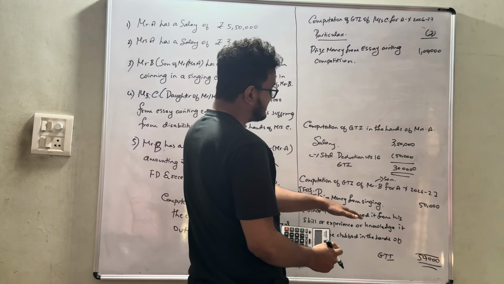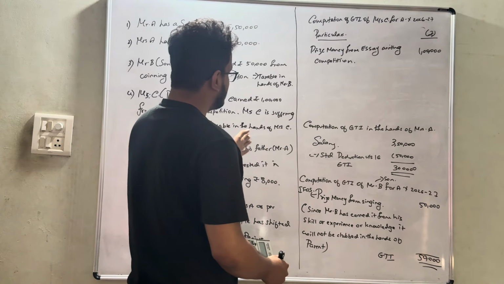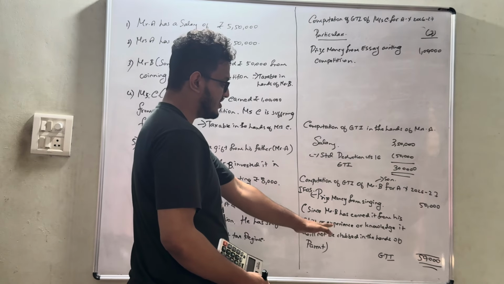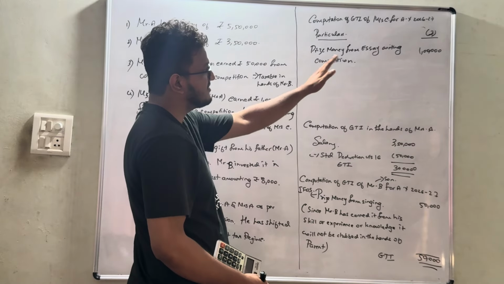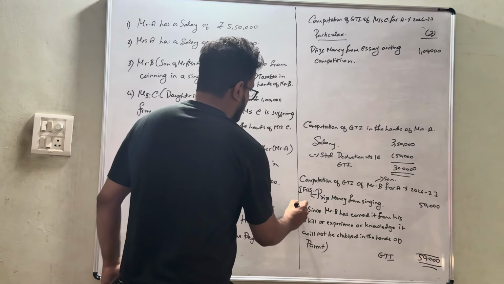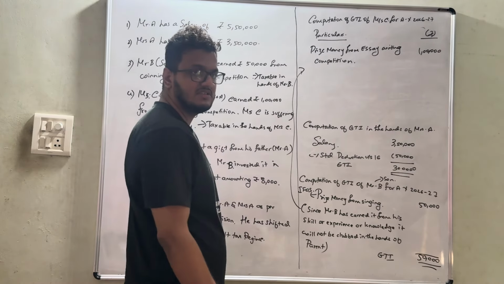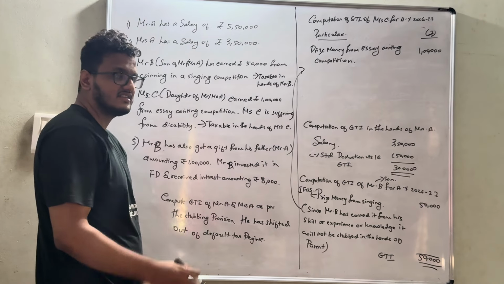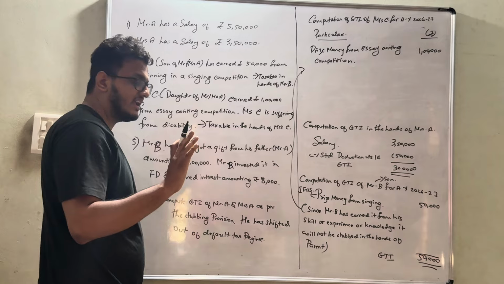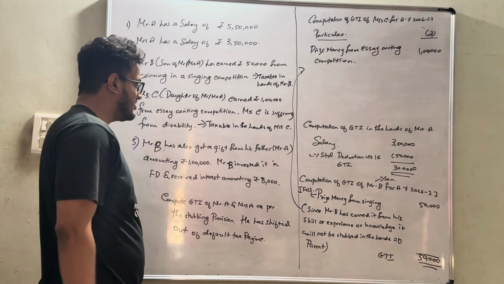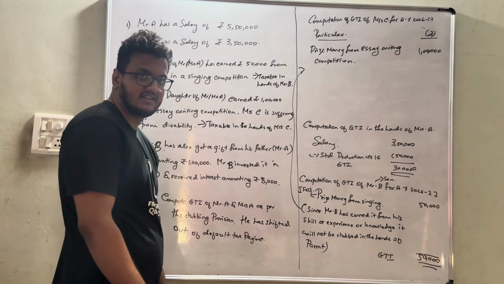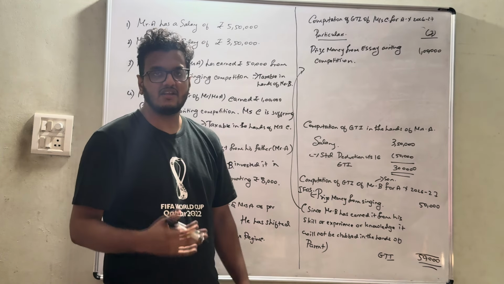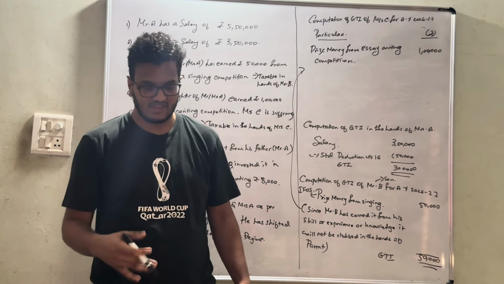In this case, since Miss C has earned the income from her skill or experience or knowledge, it will not be taxable in the hands of the parent. It's the same reason, whatever I am writing over here, as is 1 lakh. Obviously, exemption under section 10(32) will not be available. The last sentence we have already taken into consideration. This is how we will be computing the minor income. Make sure we write a note of each and everything.